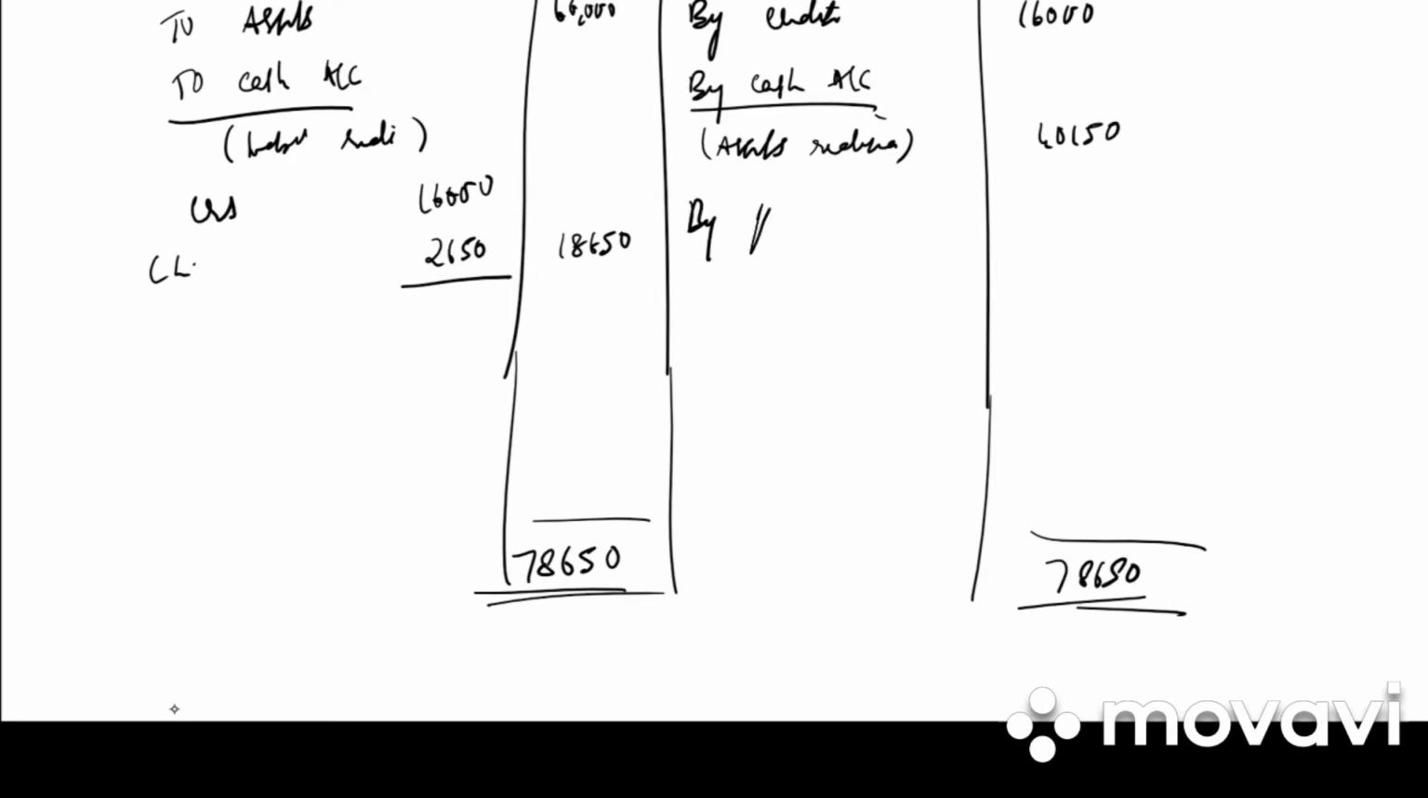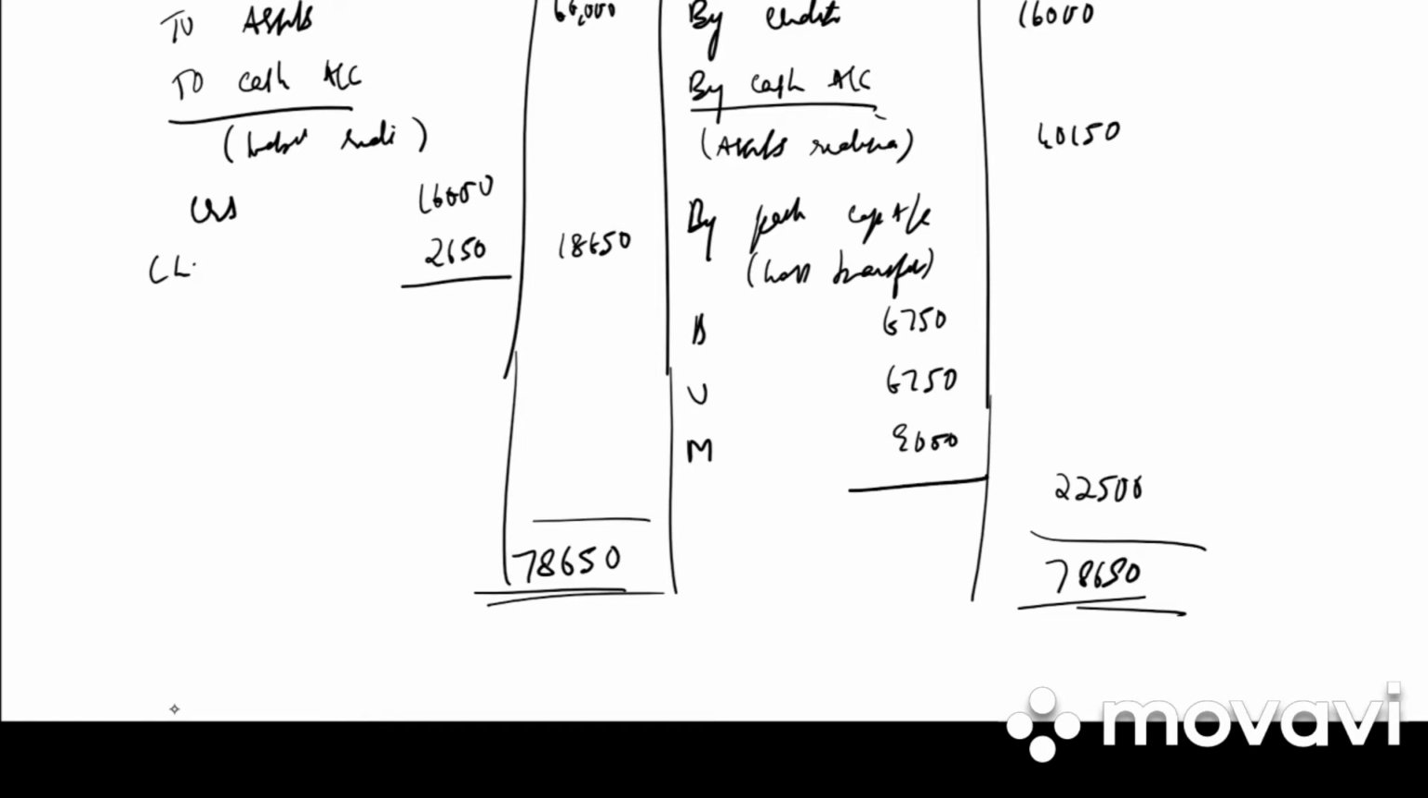Anything else? No. Then we total the realization account: 78,650, 78,650. By partners' capital accounts, in bracket loss transferred. We have Brahma, Vishnu, Mahesh. The balancing figure is 22,500 and the ratio is 3:3:4. So 6,750, 6,750 and 9,000.